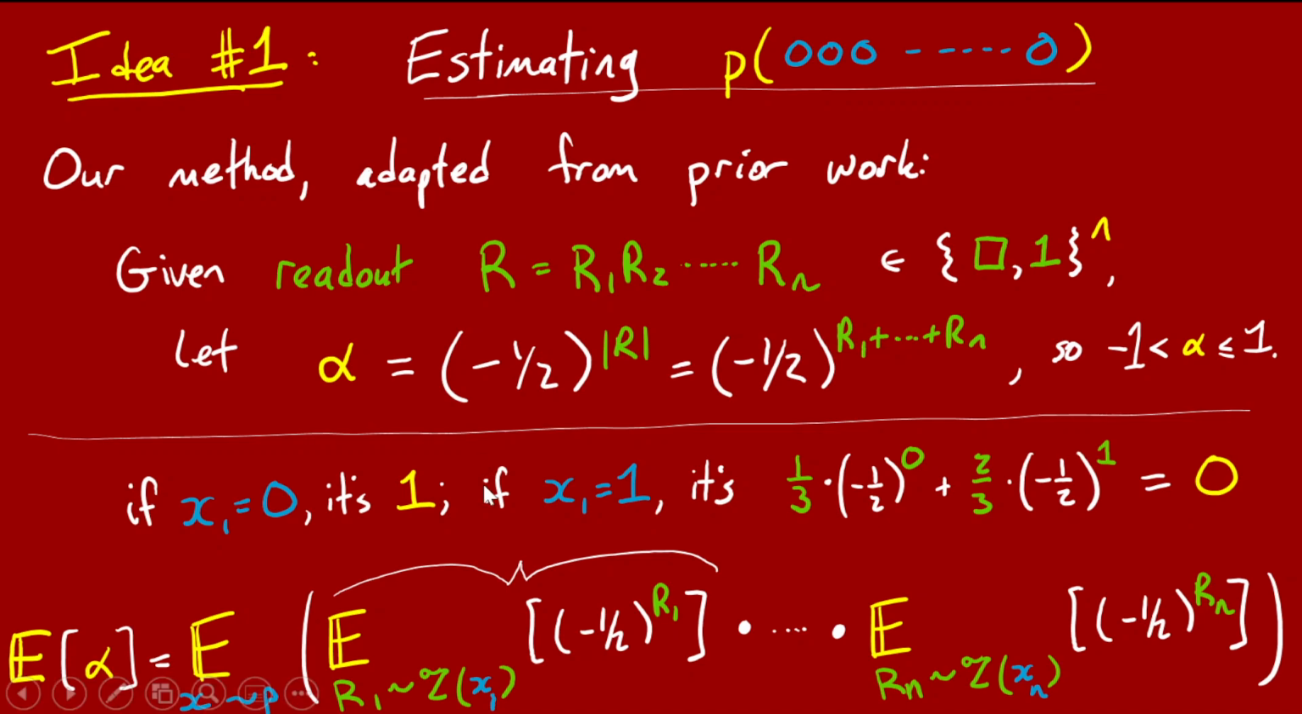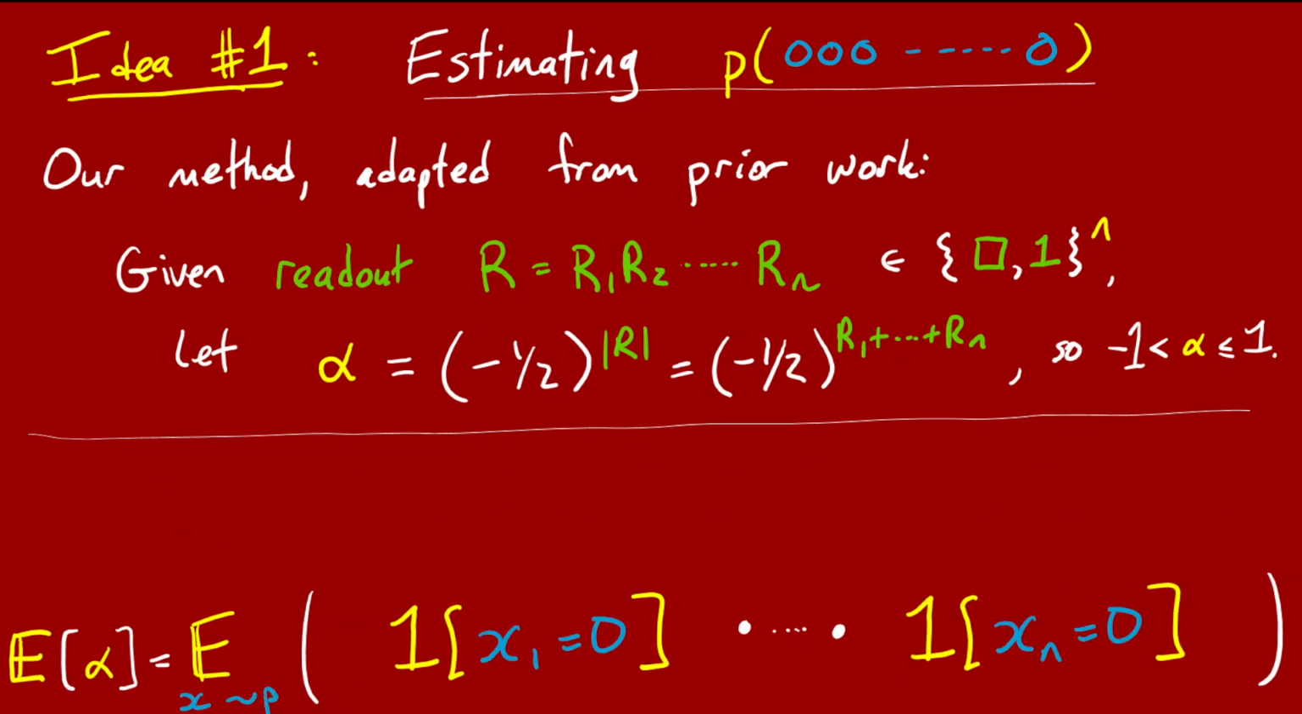Okay, so each of these terms, these expectations on the inside, is either 1 or 0, depending on whether x1 is 0 or 1. And therefore, we can write this expectation of alpha like this. It's the expectation over x, the bit string drawn from P, of the product of the indicator that x1 is 0 and the indicator that x2 is 0, ... the indicator that xn is 0.